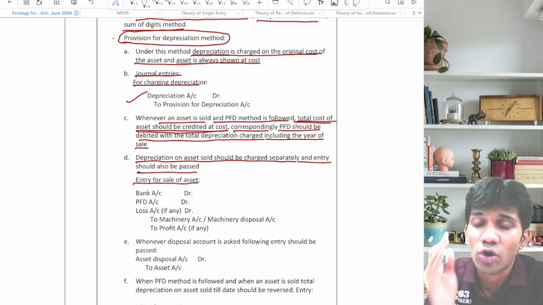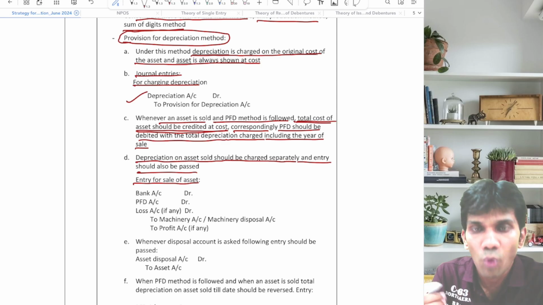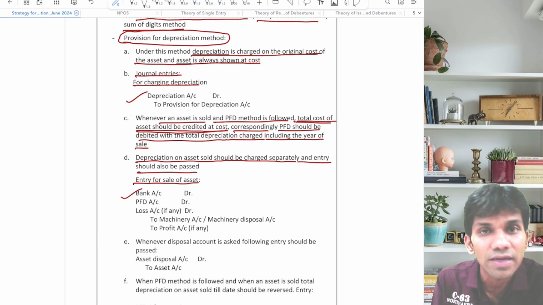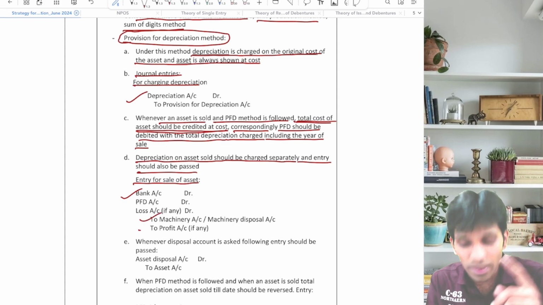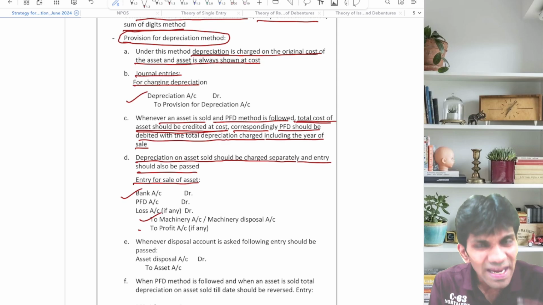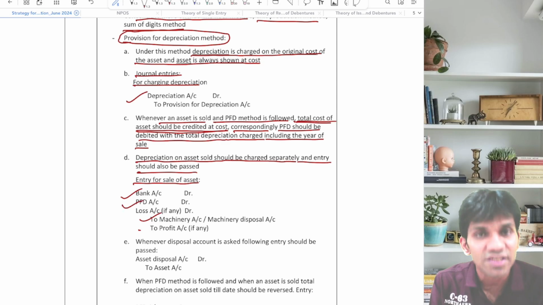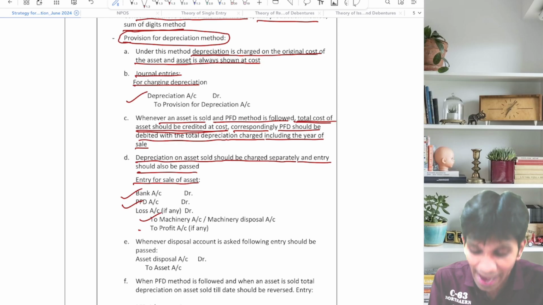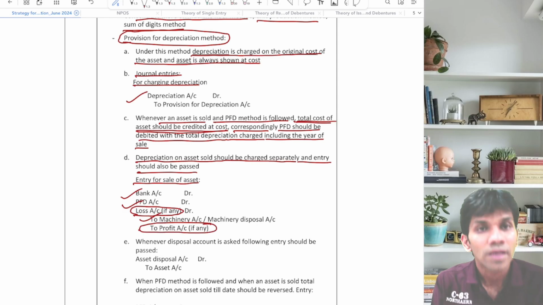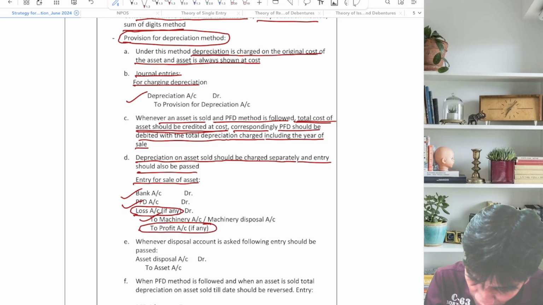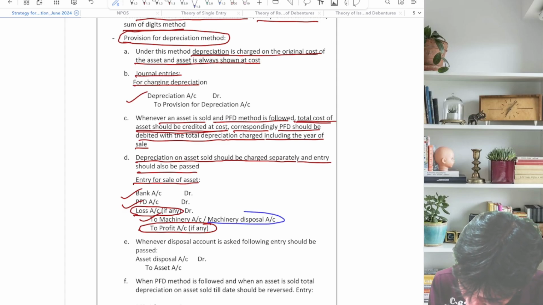Now guys, behave normally. Whenever you sell any asset, what comes in? Cash. So bank account debit, what goes out? Asset. So bank account debit to asset. PFD should be debited with the total depreciation charge including the year of sale, and if there is a loss, loss account debit. If there is a profit, profit should be credited. Now what I have written here, I'll highlight with another pen, machinery disposal.